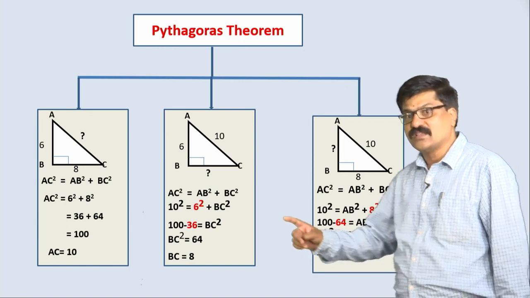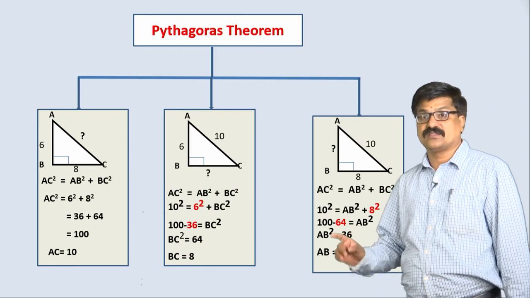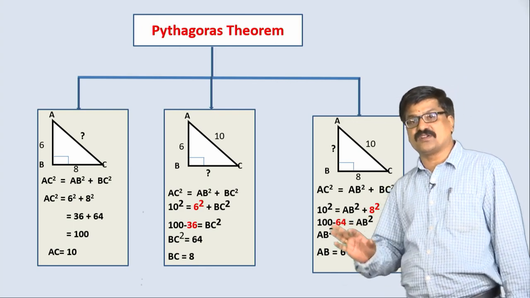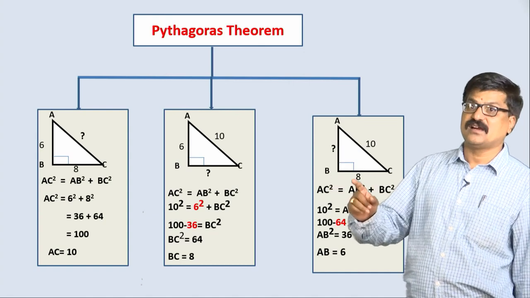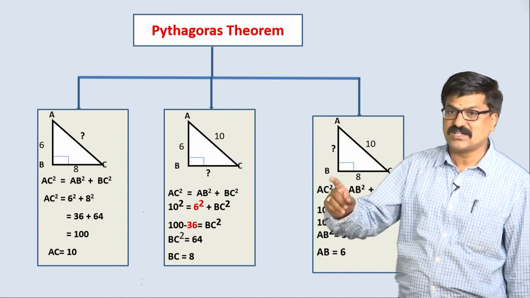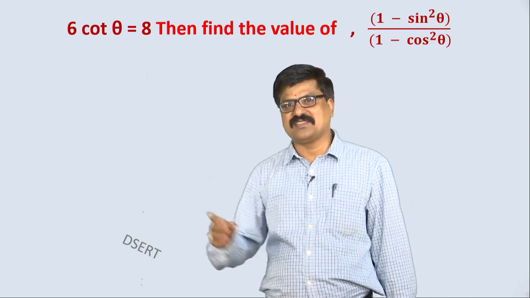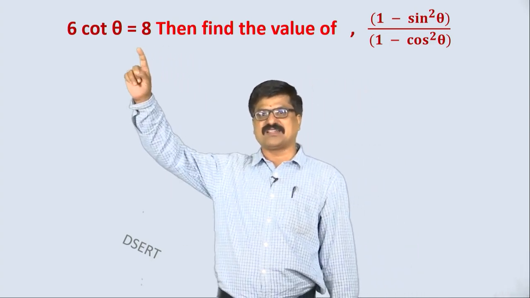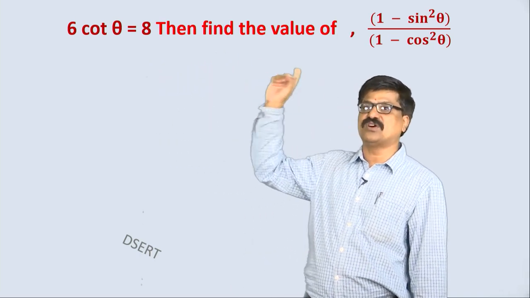Observe the way of simplification. So, this is a very important step while doing the first exercise in the trigonometry chapter. The next one is, let us take one more sum. Observe here, 6 cot theta is equal to 8. Find the value of this.